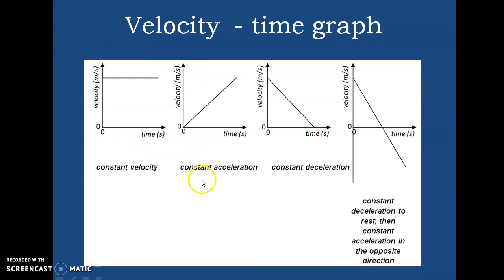For constant acceleration, you know acceleration equals v by t, so if velocity rises, time also rises, like this. This is constant deceleration. A constant deceleration to rest, then constant acceleration in the opposite direction. Also remember this one.